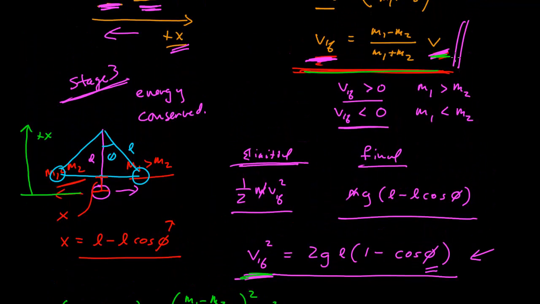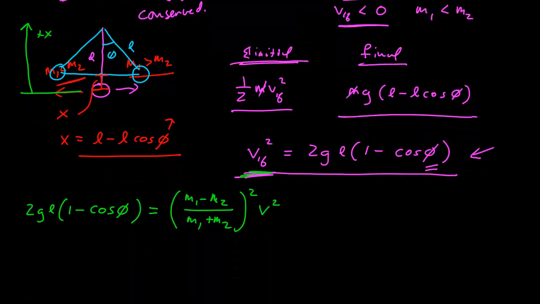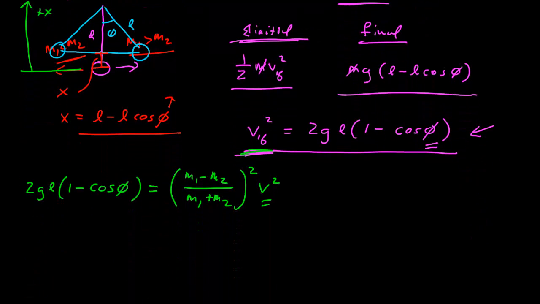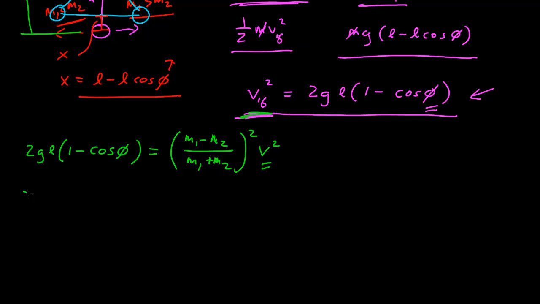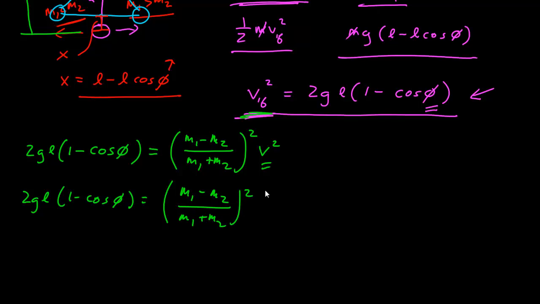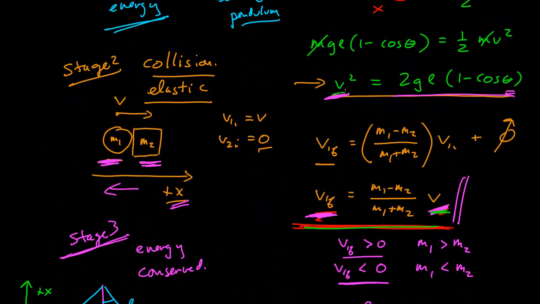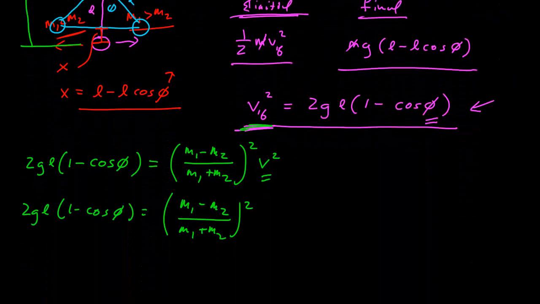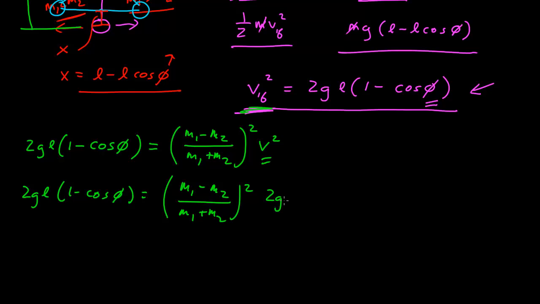Now we can substitute in for this. So this gives us 2GL(1 minus cosine phi) is equal to (m1 minus m2 over m1 plus m2) squared, and v squared is just equal to 2GL(1 minus cosine theta).